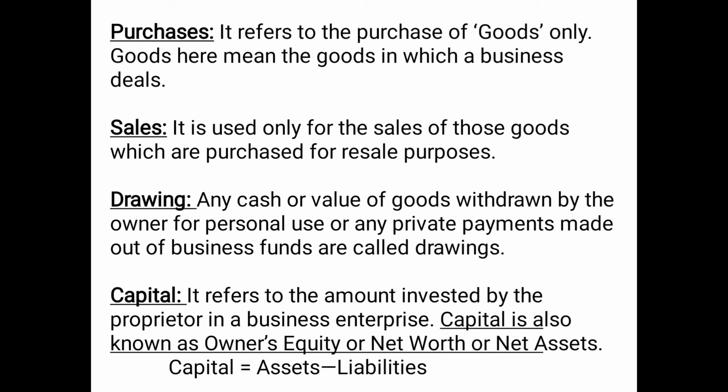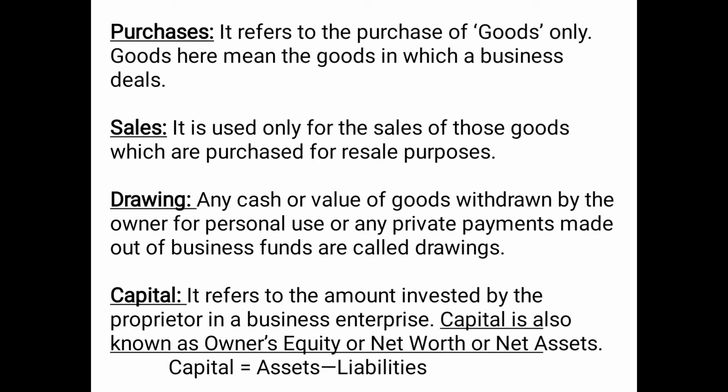Then another term is capital. Capital is the amount invested by the owner in the business. So it refers to the amount invested by the proprietor or the owner in a business enterprise. Capital is also known as owner's equity or net worth or net assets.